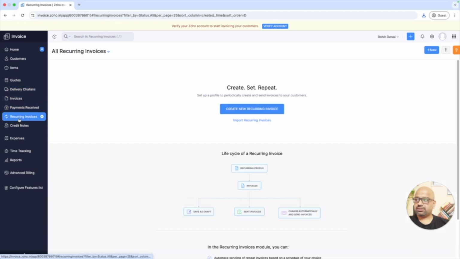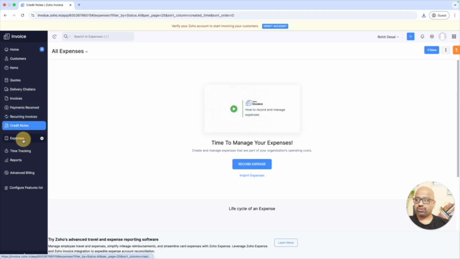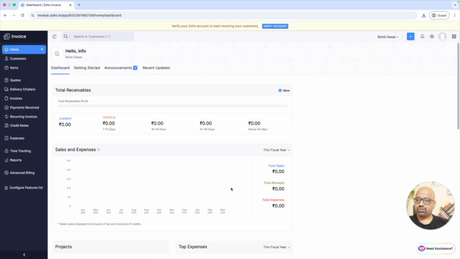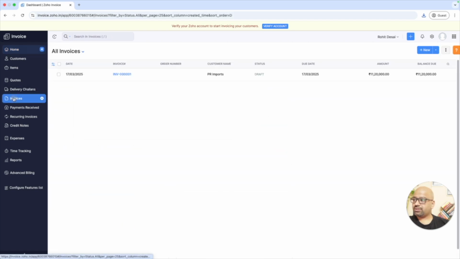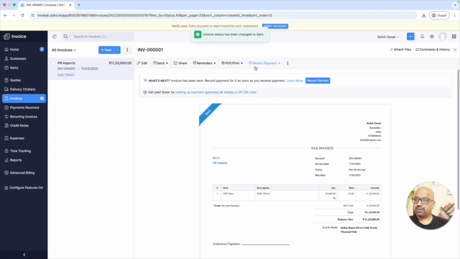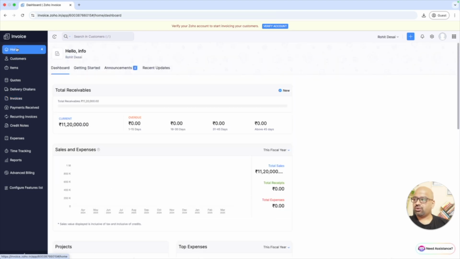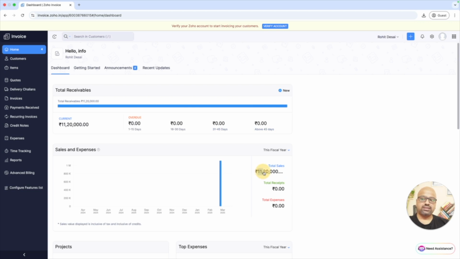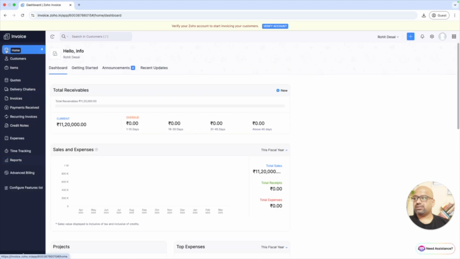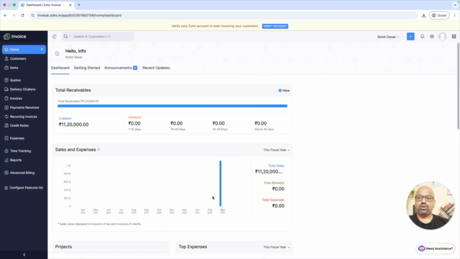Payments received, recurring invoices if you need them, credit notes, expenses. So for example, if I prepare an invoice today, so I should get, okay, where's the invoice? Yep. Mark as sent, and payment record. So at the moment there is a balance payment. If you go to home, you can see there are transactions and a total balance, and the amount which has to be settled is 11,20,000. That's a pending balance that will be visible, so that you know what amount has been received. This is going to be in green.